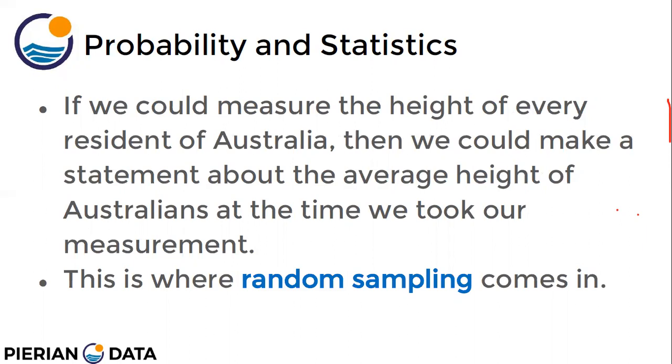So what we do is take a sample, a smaller portion of all the humans, measure their height, and based on the heights of that measured group, we make a conclusion about the heights of all the individuals living in our country. This smaller group that we use to generalize is called a random sample. Suppose we take 10, 20, or 30 individuals from each and every state, measure their heights, and based on those measurements, we can generalize.